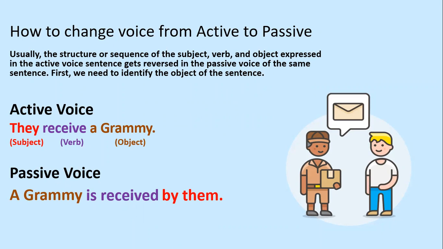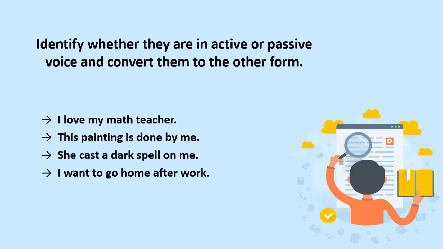When including the word by later in the sentence, the subject is added after the direct object and verb have already been clarified. That pretty much sums up our lecture on active and passive voice. We recommend you to pause the video and pick a few sentences, identify whether they are active or passive, and convert them to the other form.